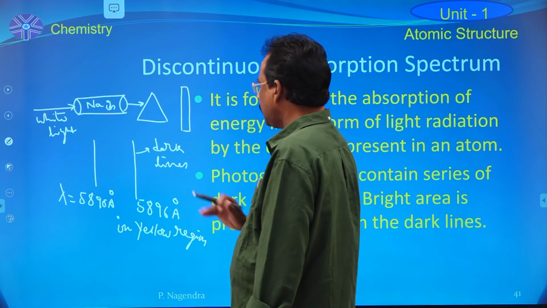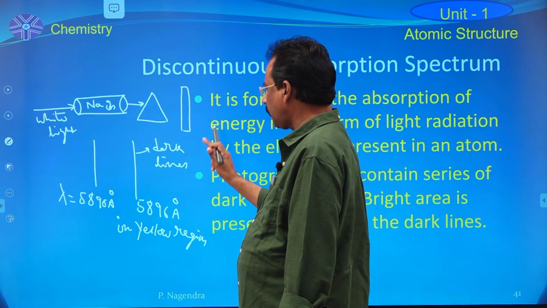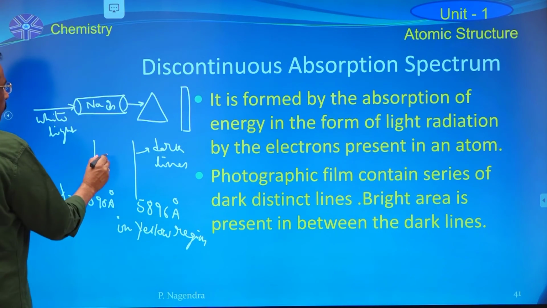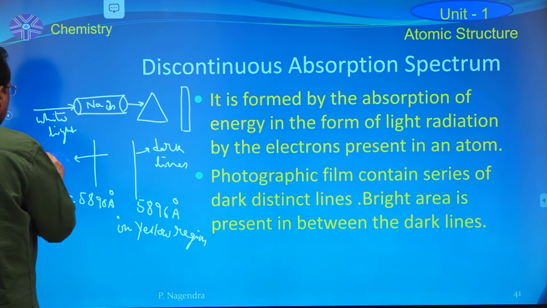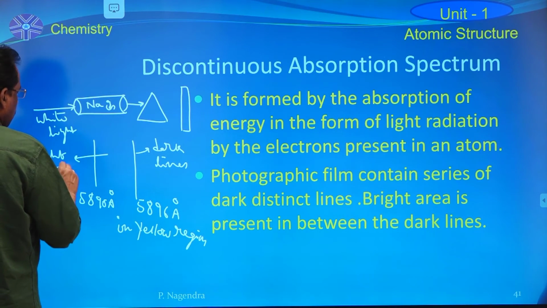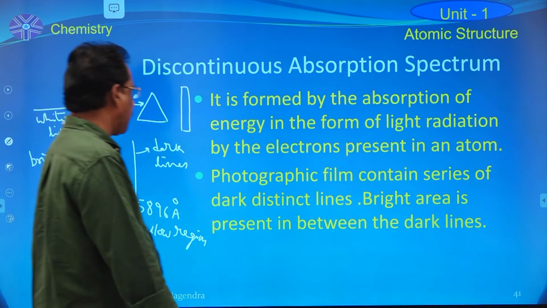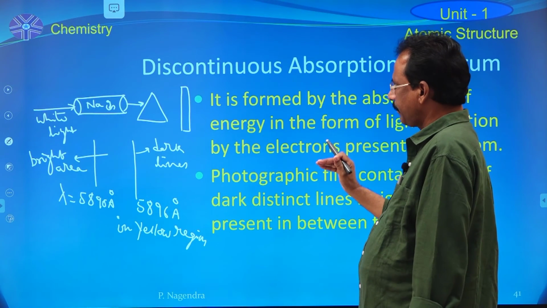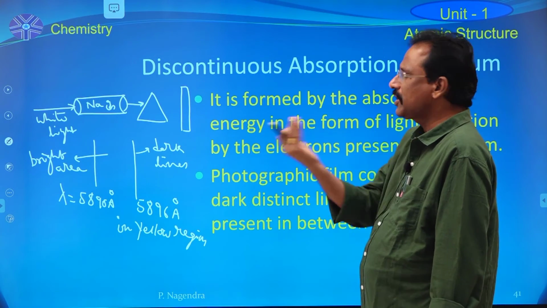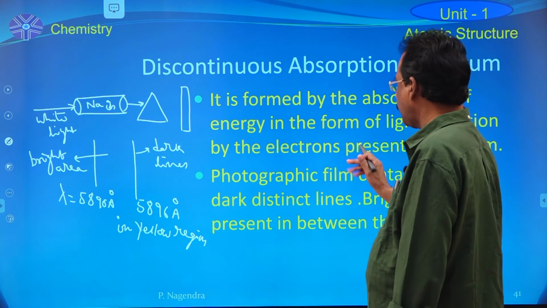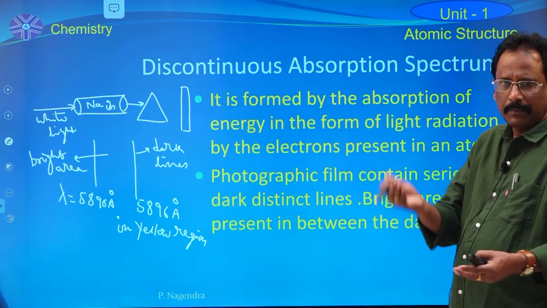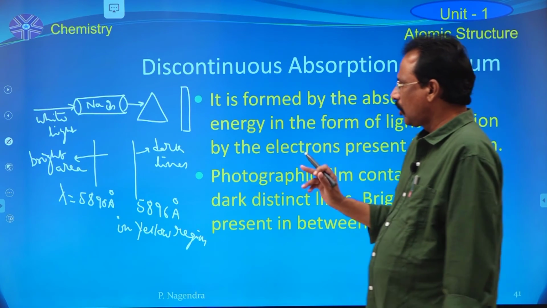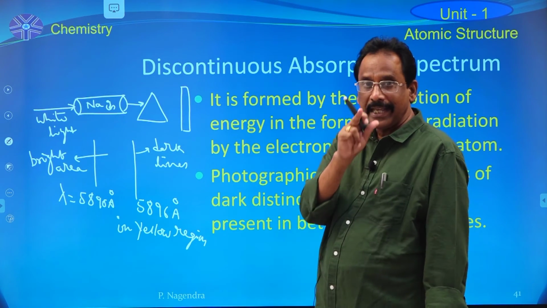At the same time, a bright area is present in between the two dark lines. That means the absorption spectrum is just opposite to emission spectra. Here the electron in the atom absorbs the energy. That's why instead of bright lines, there are two dark lines at the same lambda values.